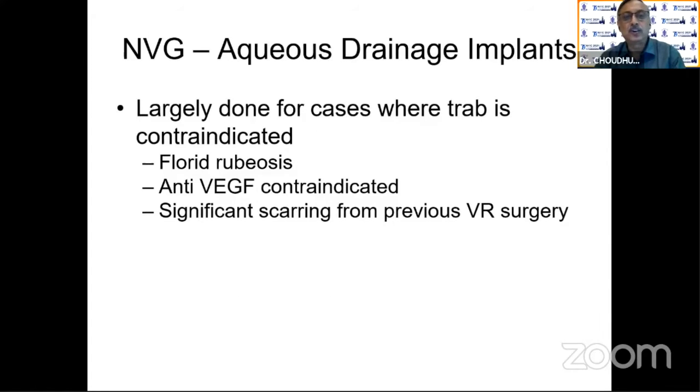Next comes the neovascular glaucoma, the aqueous drainage devices, largely done for cases where the trab is contraindicated, where you find lots of rubeosis in spite of intravitreal, intracameral use of anti-VEGF. There will be florid rubeosis, anti-VEGF contraindicated in some of the cases, and there will be significant scarring from the previous vitreous surgery. After vitreous surgery, in some cases we find lots of scarring, and if the conjunctiva is scarred, the result is very bad. So in those cases, aqueous device works much better.